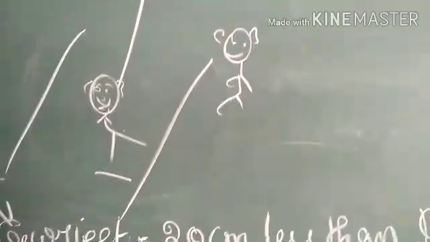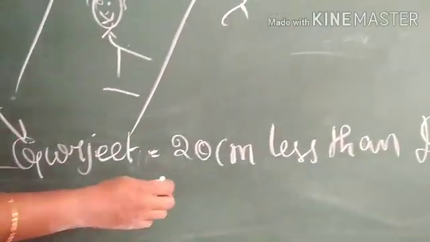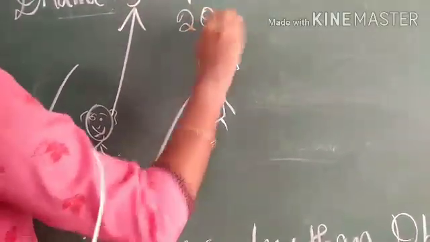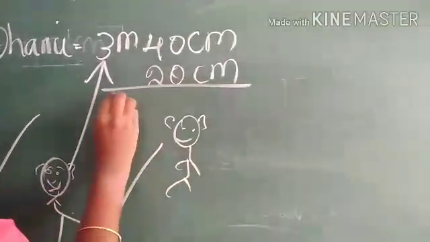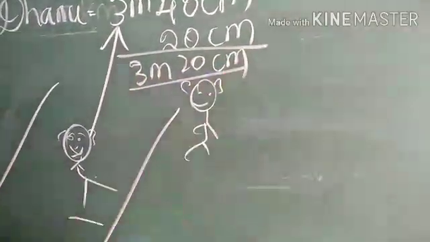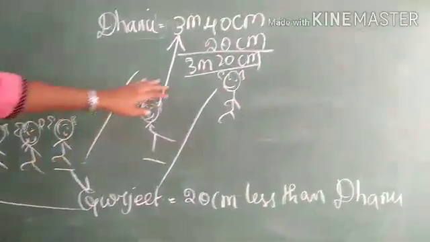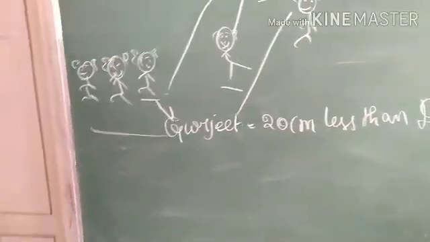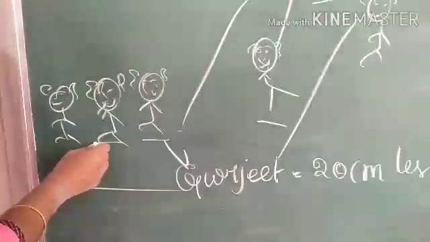First, Dhanu's jump is 3 meters 40 centimeters. Gurjit is 20 centimeters less, so we have to minus 20 centimeters from this. So 3 meters 20 centimeters. So Gurjit's jump distance is 3 meters 20 centimeters. Next, the third one is Gopi.